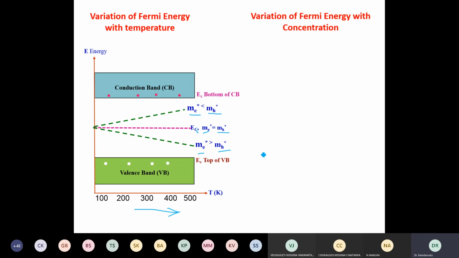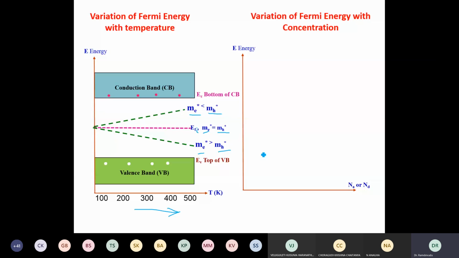Concentration means you may add some impurities to the intrinsic semiconductor to make it an extrinsic semiconductor. But how many do you add? I may add, let's say, one impurity for 10 to the power 4 to 5 atoms of silicon, or one impurity for 10 to the power 8. So adding more and more impurities means the concentration of N or P is increasing. As the concentration increases, the Fermi level also increases.